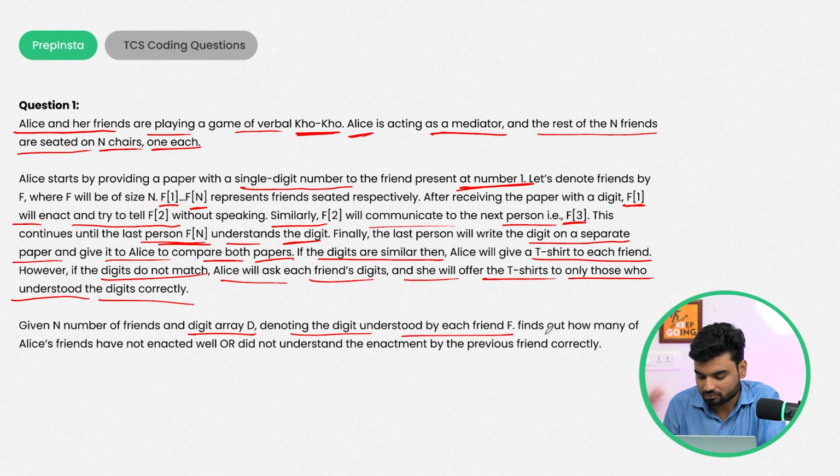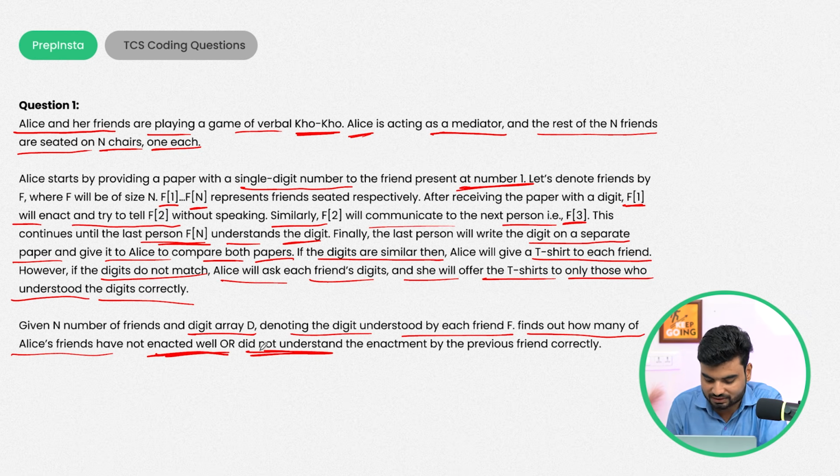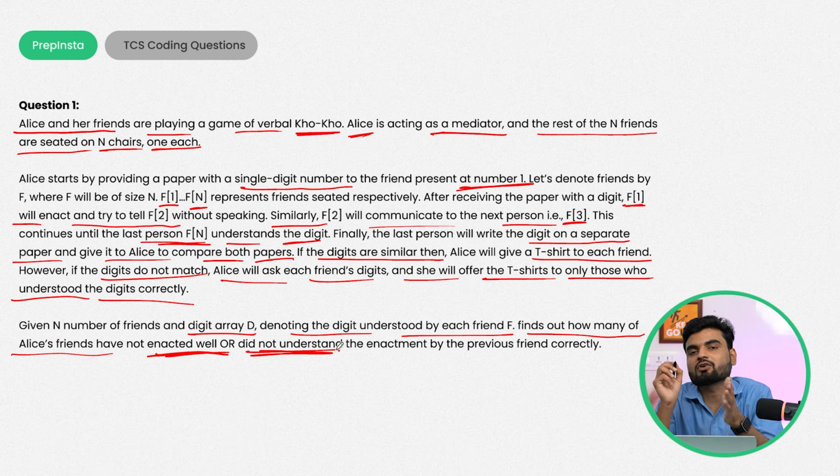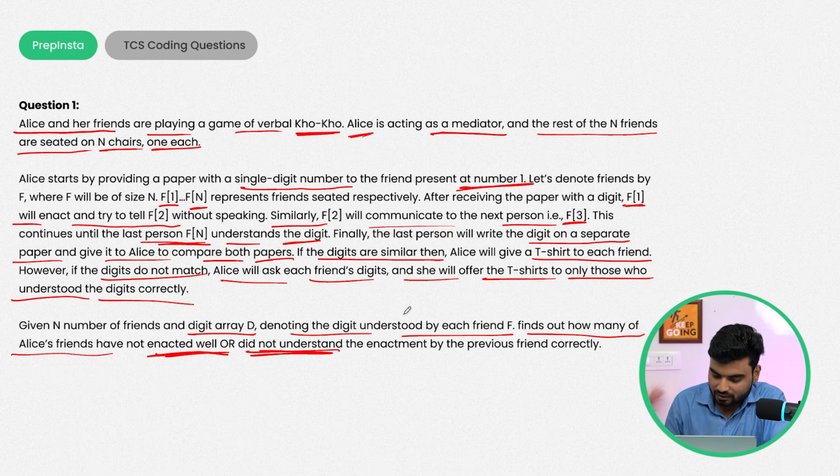So that's, again, find out how many of Ali's friends have not enacted well or did not understand, which means that somebody or some people are there who haven't understood what digit has been passed, what they need to transfer. So there are two possible reasons. One, I did not act correctly, and that's why the next person was not able to understand me, which generally happens. Next, I acted properly, but some next person was too dumb to understand that part.